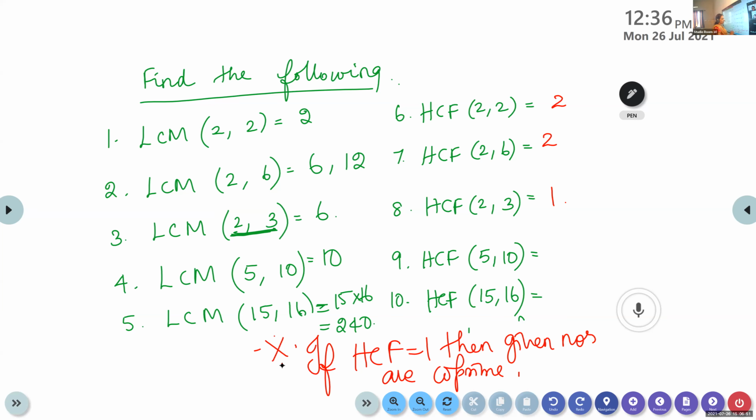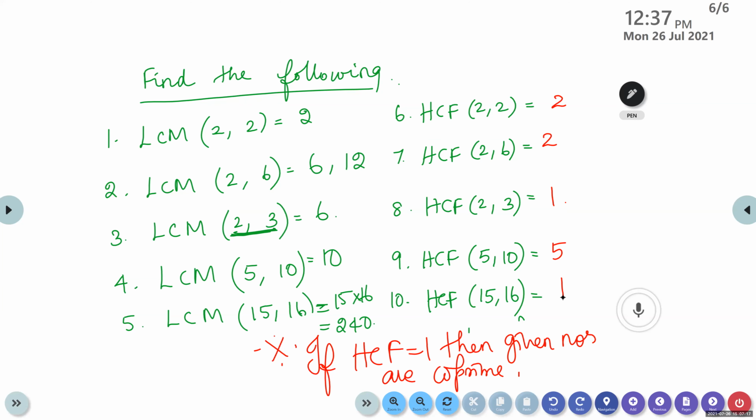What about the next one? HCF of 5, 10. 5. What about the next case? HCF of 15, 16. 1. Whenever HCF is 1, it is co-prime.